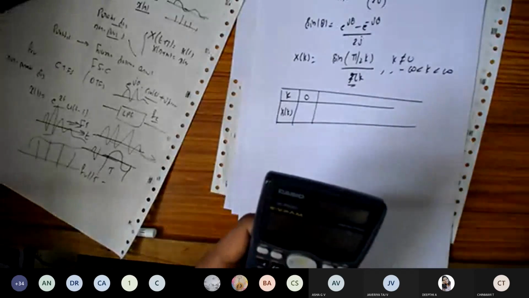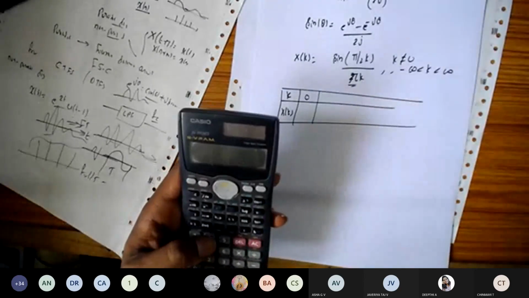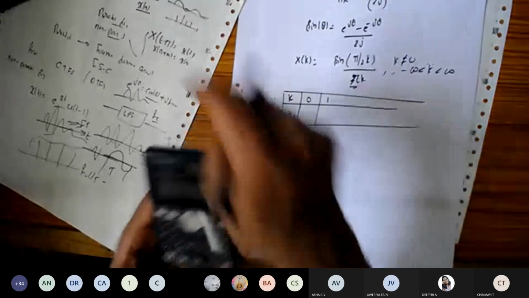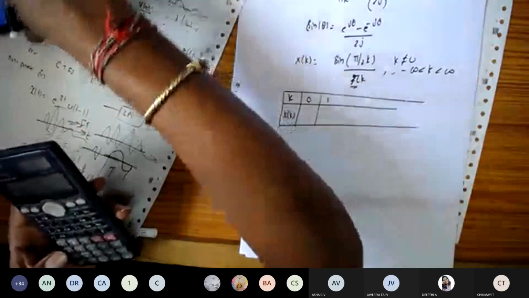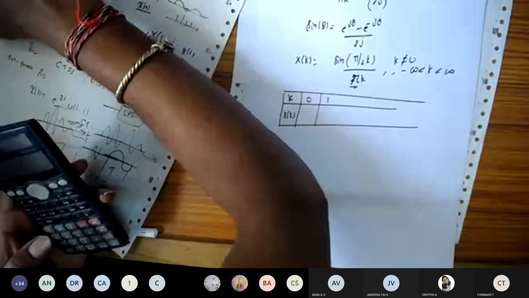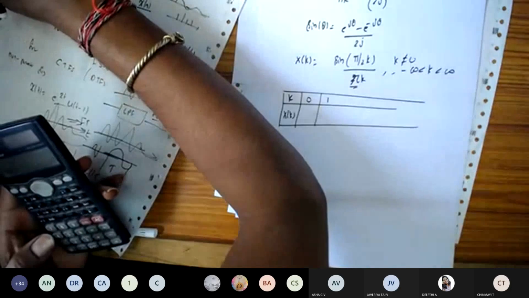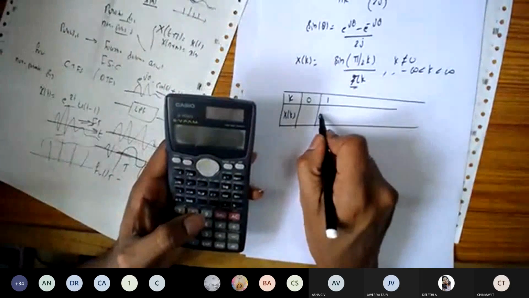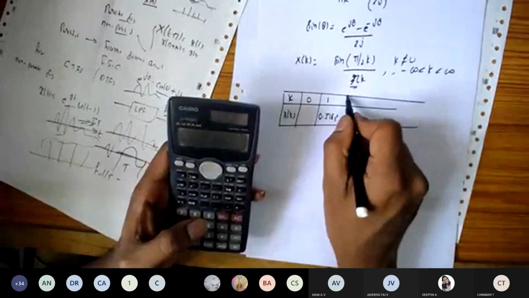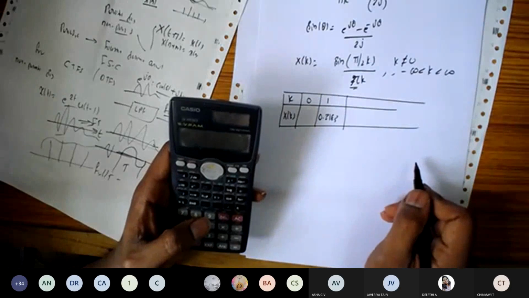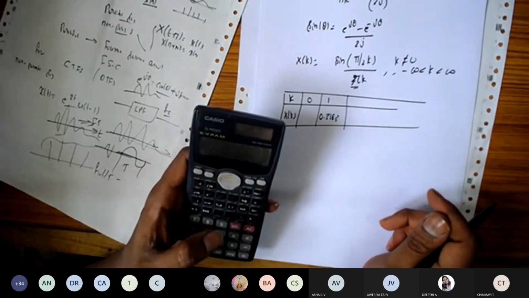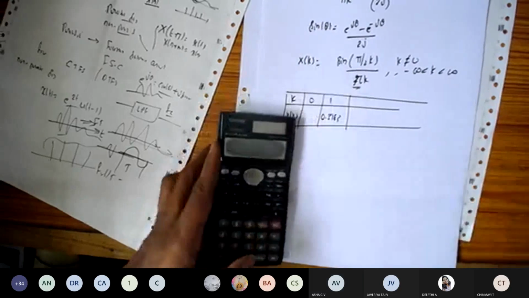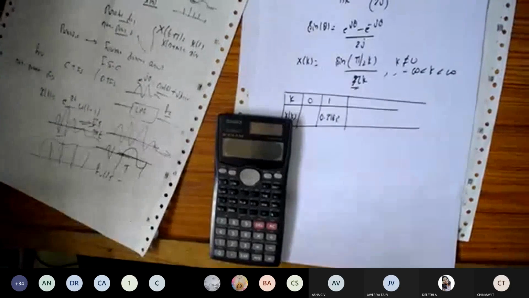How much value will you get here? What's the value you'll get when you substitute k is equal to 1? My voice is audible, right? Are you doing the calculation? Yes, sir. Okay, for k is equal to 1, how much will you get? 1 by pi, sir. 1 by pi, very good.